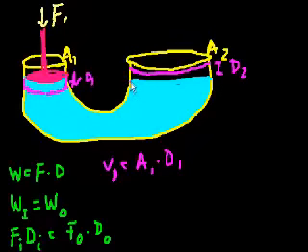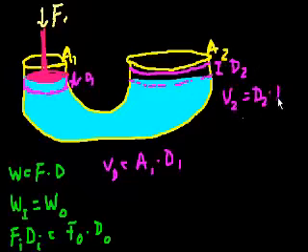And so what's the change in volume? Or how much volume did you push up here? Well, this volume here is going to be the distance 2 times this larger area, right? So we could say volume 2 is going to be equal to distance 2 times this larger area. And we know that this liquid is incompressible.